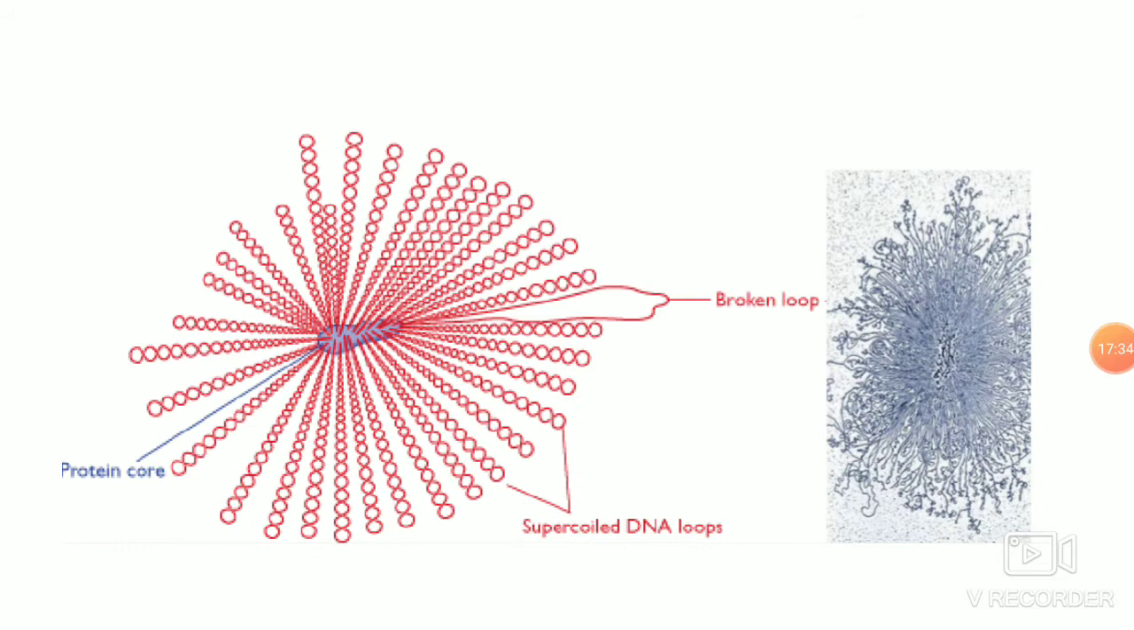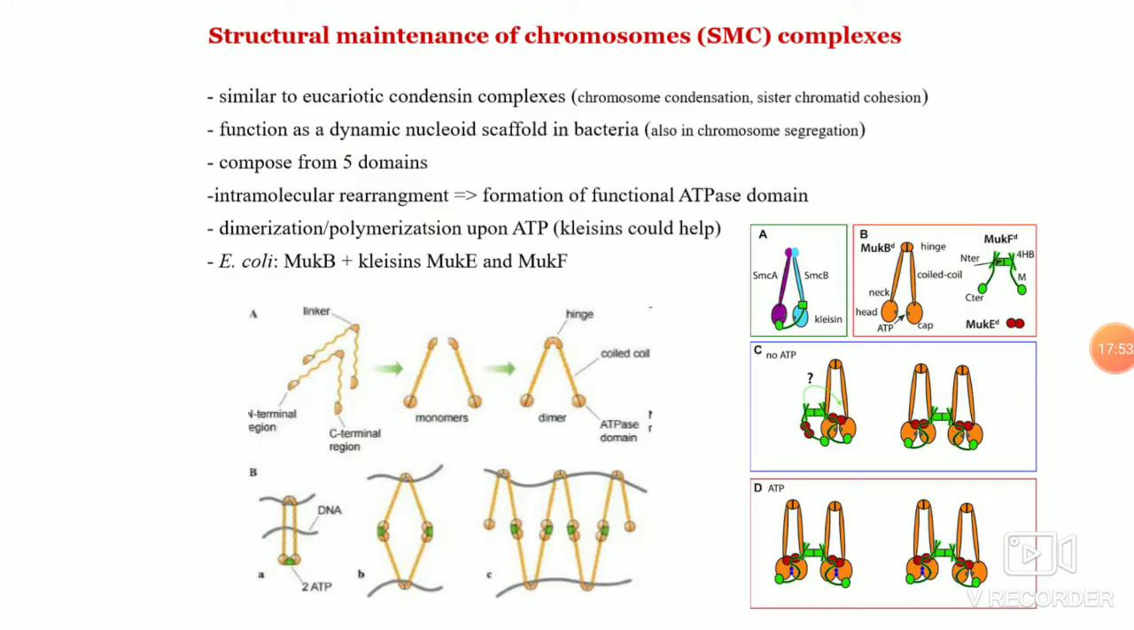So the core complex, which contains protein, and the other supercoiled regions are important, forming topological domains or supercoiled domains, and around 400 such domains can be identified. Coming to the next structural protein, the SMC complex, also called the structural maintenance of chromosomes complex.